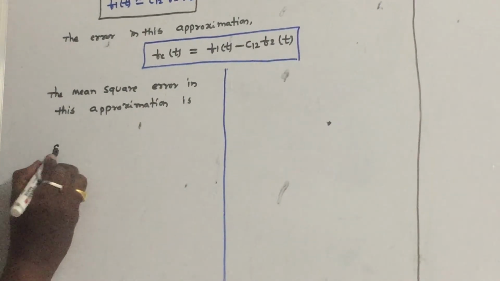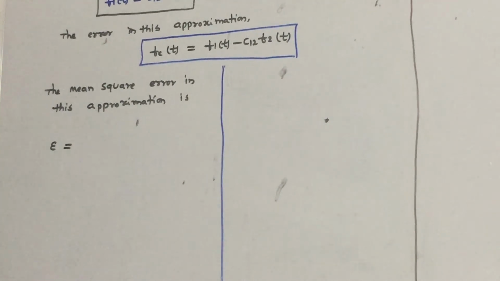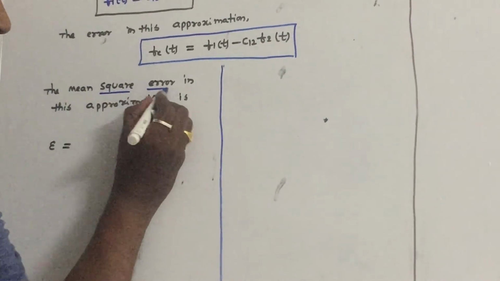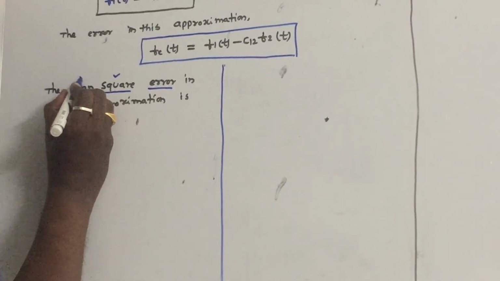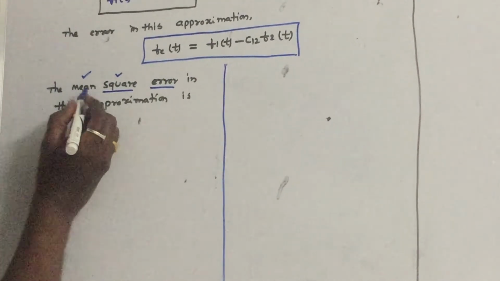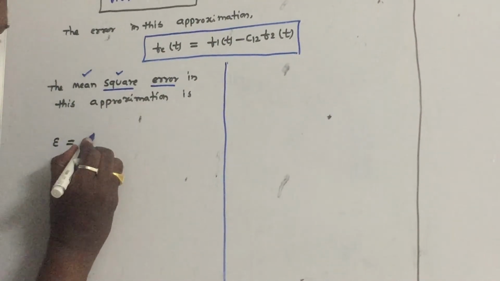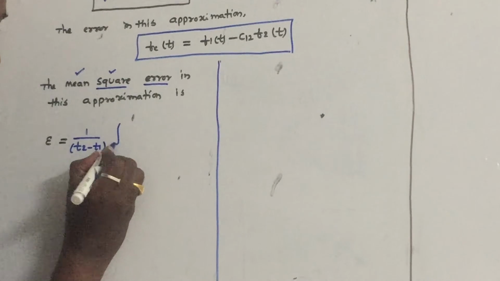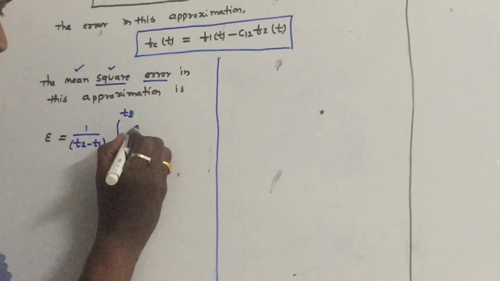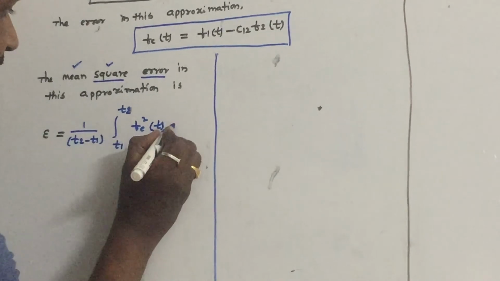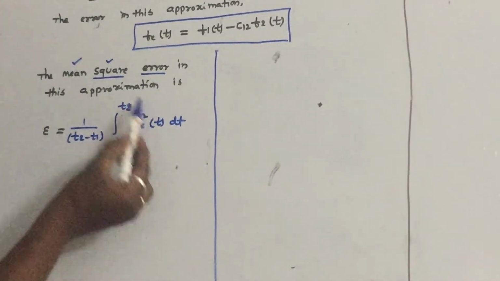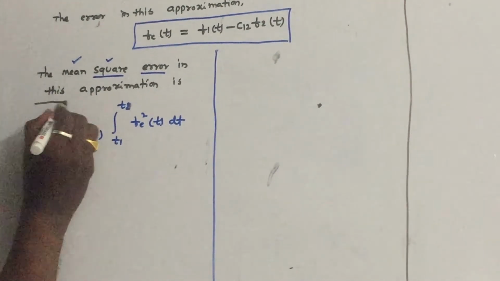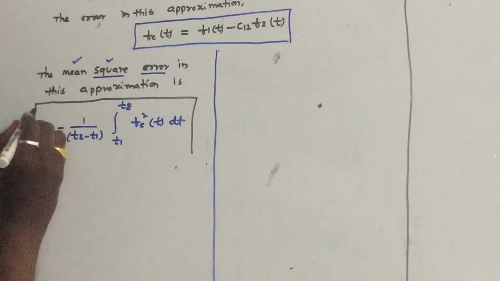The mean square error in this approximation is represented with epsilon, as the name itself indicates. Understand very carefully: we first square the error and then take the mean of this error in the interval t1 to t2. From mathematics, we can write it as 1 by t2 minus t1, which indicates the mean, integral t1 to t2, fe square of t dt. So you can see the error is squared and we are taking the mean. This formula is very important. This is called the mean square error.